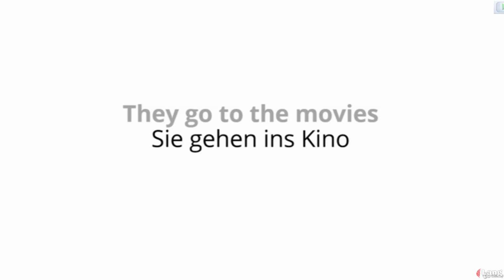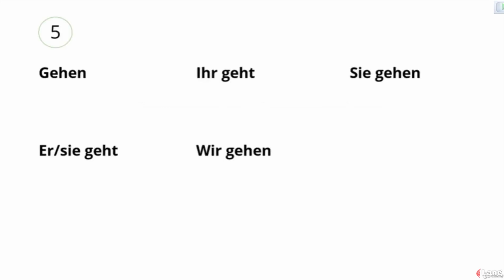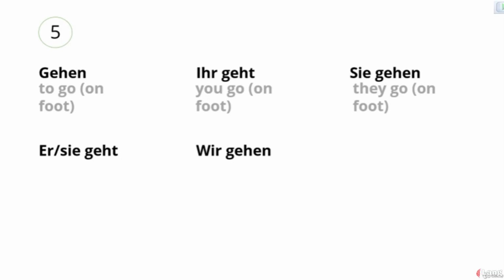So, the five new words that you have learned in this lesson are the following. Gehen, which means to go on foot. Ihr geht, which means you go on foot. Sie gehen, which means they go on foot. Sie geht, which means he, she, or it goes on foot. Wir gehen, which means we go on foot.